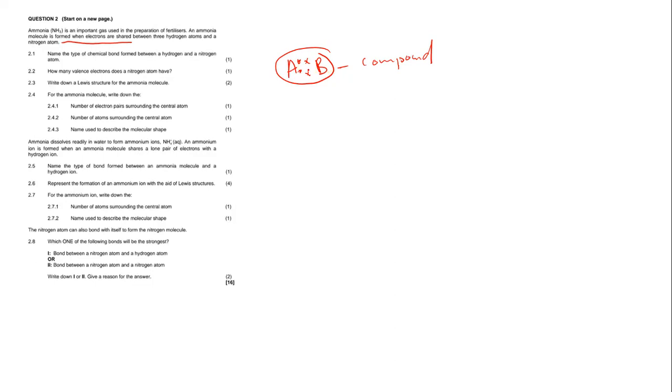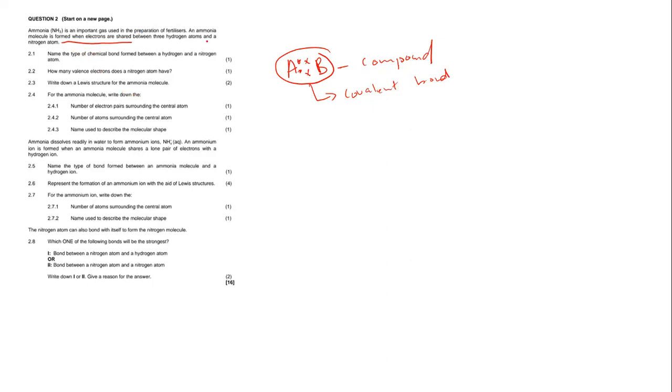For a fact that these two atoms share electrons, what type of bond are we talking about here? Again, it depends on the type of atoms that are bonding here. So if atom A is a non-metal, and atom B is a non-metal, therefore these electrons will be shared. And therefore, the type of bond that exists between these two atoms, we're going to call it a covalent bond. Okay? So this statement is very powerful. It has a meaning behind it.